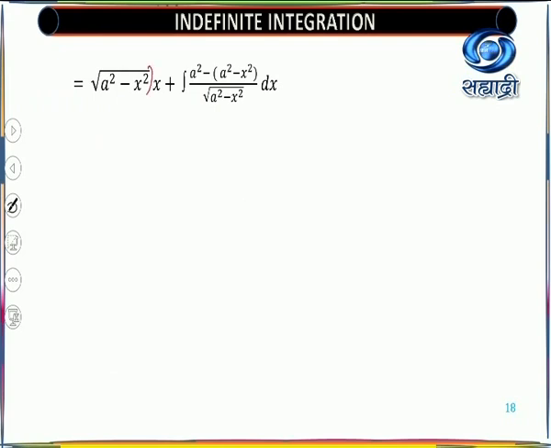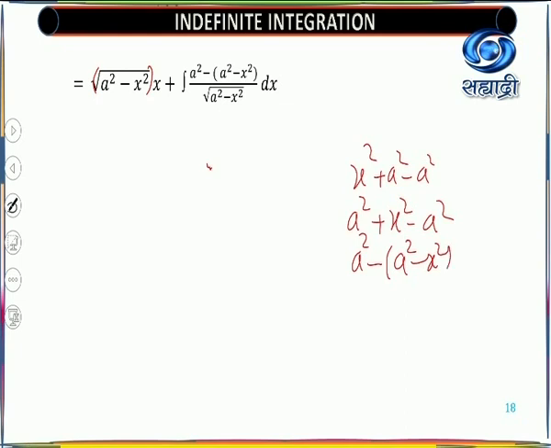So here you are having first term as it is. Now it is simplified only. So here you add and subtract a square. So you are having x square. So if you add a square minus a square, but we want, look at the denominator, we want a square minus x square. So what I will do, I will write a square as it is. Then I will change, as this is an addition, and I will take negative sign common so that it becomes a square minus x square. So that term is adjustable here. So this is the workout of how you got a square minus x square. Okay. So you will get this term and there is no change as such.